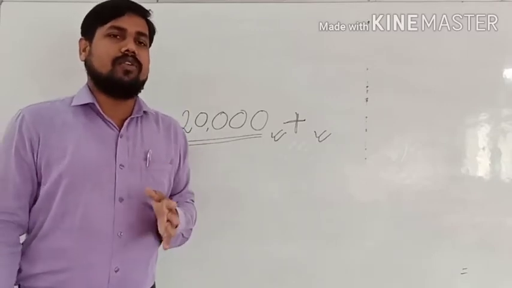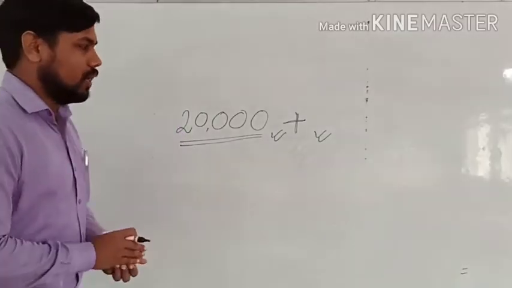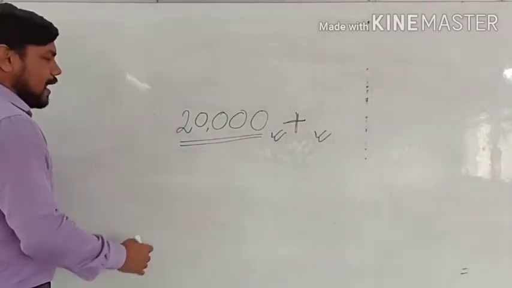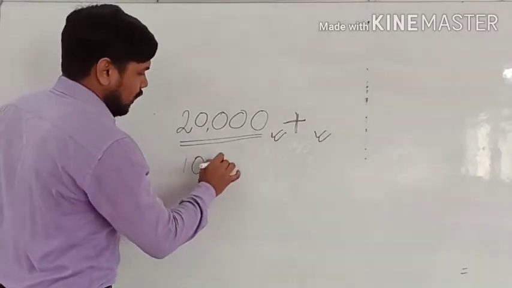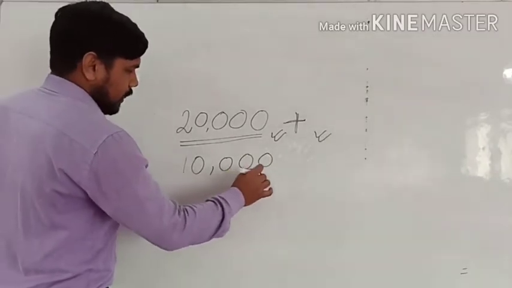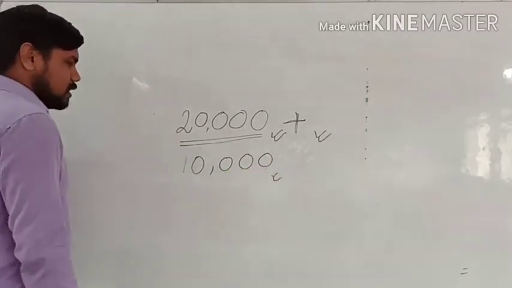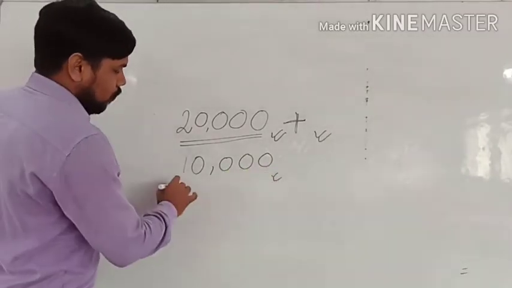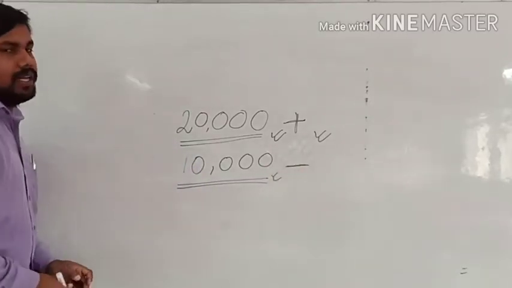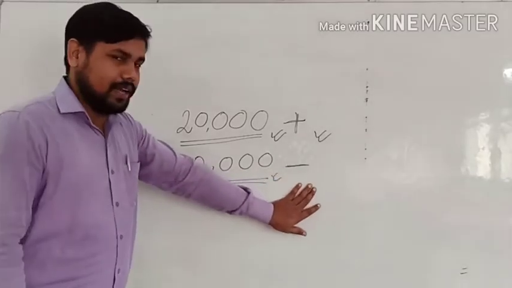So as per their requirements, they expend also. Suppose a family is earning 20,000 and that family is expending 10,000. So this 10,000 will be subtracted, right? ये घट जाएगा.